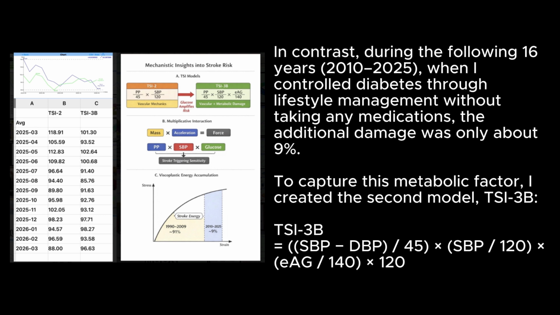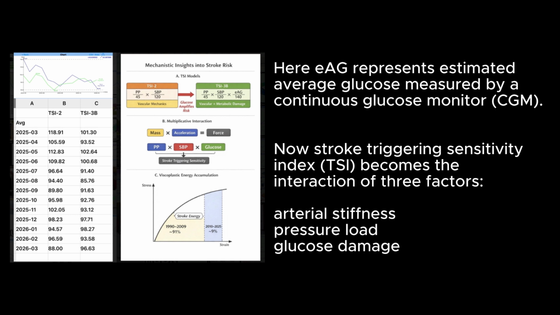To capture this metabolic factor, I created the second model. TSI3 equals (SBP - DBP) over 45 times SBP over 120 times EG over 140 minus 120. Here EG represents estimated average glucose measured by a continuous glucose monitor, CGM. Now the Stroke Triggering Sensitivity Index (TSI) becomes the interaction of 3 factors: arterial stiffness, pressure load, and glucose damage.